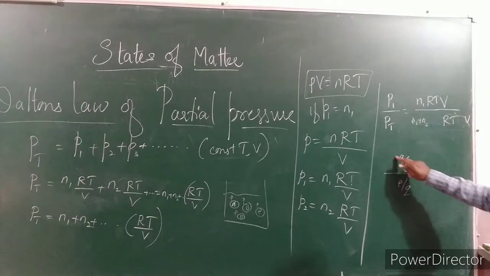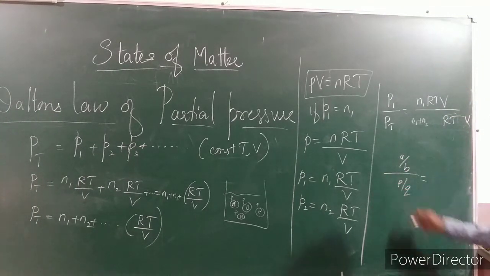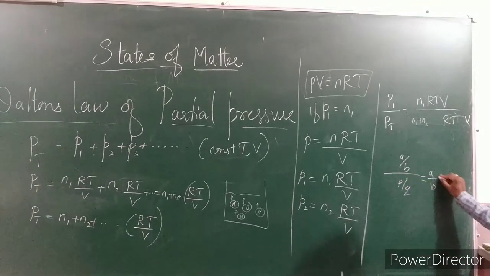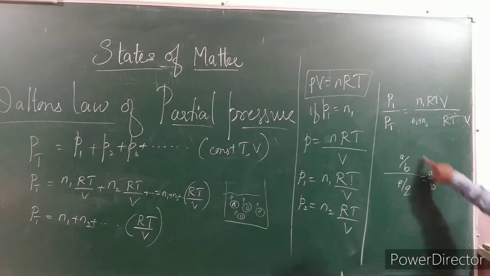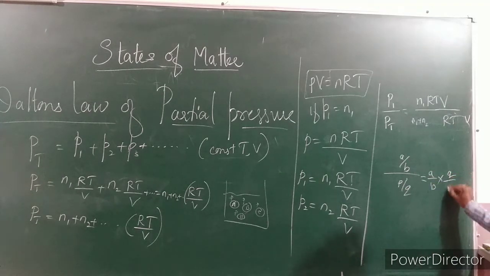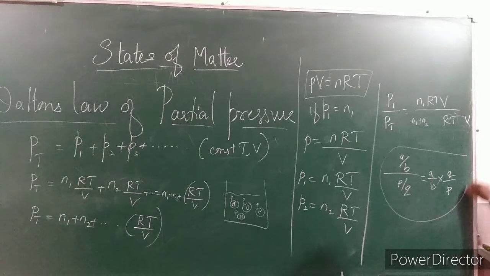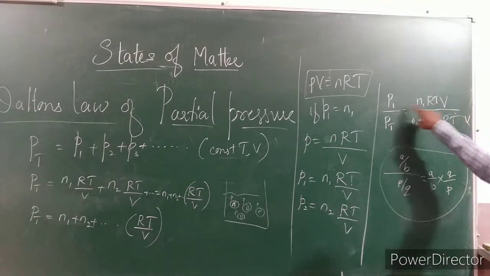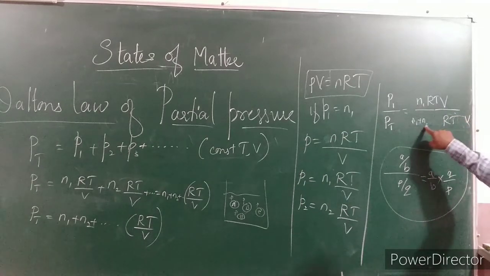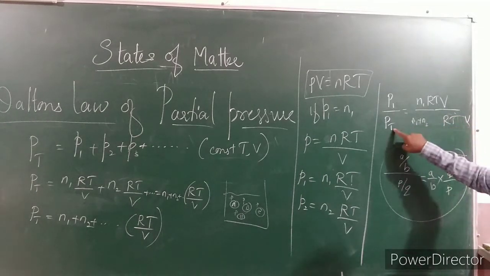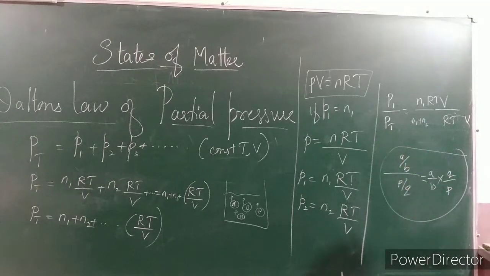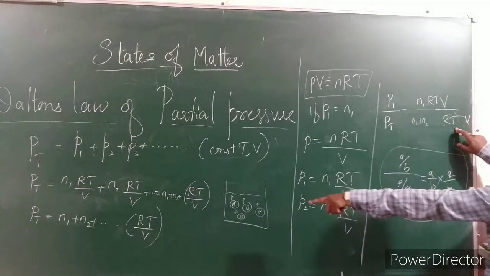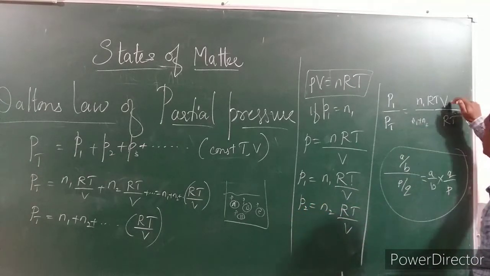How? Because A divided by B, whole divided by P upon Q, can be written as A upon B, and this divide becomes multiply, so Q moves to the numerator, Q divided by P. For that reason, according to this expression, RT by V I have written for P1, and for PT the RT and the volume are in the numerator.